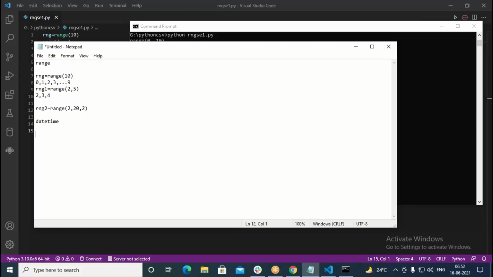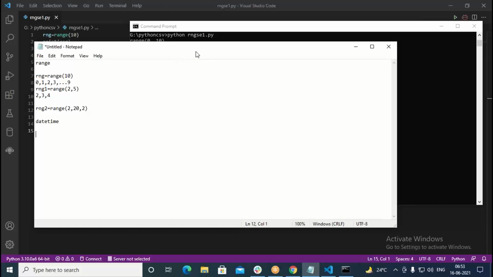Date time managing is very important because these days data we have in different ways. Like strings we have, numbers we have, true or false we have, list we have. Similarly, we have dictionaries, we have sequence, we have binary type of data. In the same way, we need some type of data for handling dates as well as times. So to manage date and time, there is an inbuilt module in Python. It's called datetime. With the help of that, we can manage date as well as time.